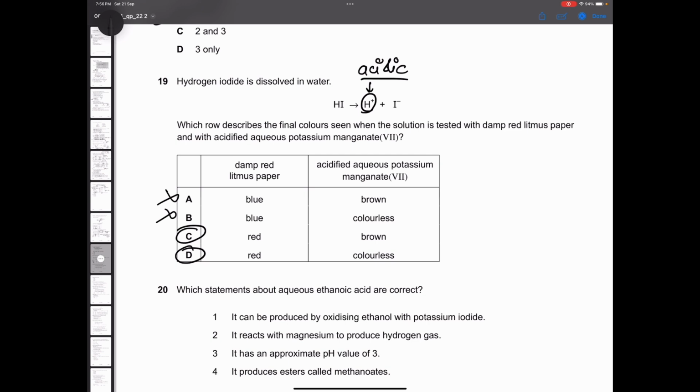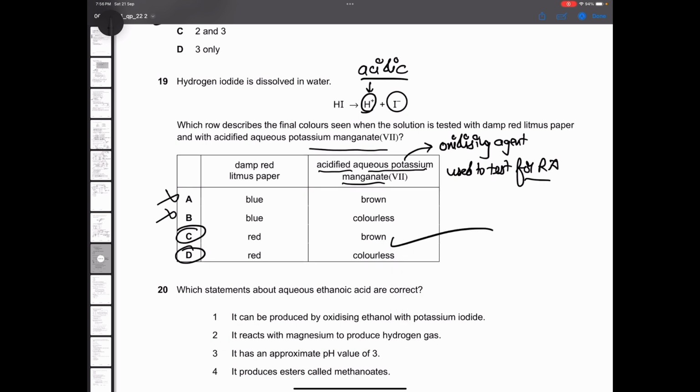Alright. Now, what about acidified aqueous potassium manganate? Acidified aqueous potassium manganate is an oxidizing agent. This is an oxidizing agent and it is used to test for reducing agent. Iodide ion here is a reducing agent, and when reducing agent is present, it goes from purple to colorless. So the color of potassium manganate changes. So that is why option C will be the correct one.